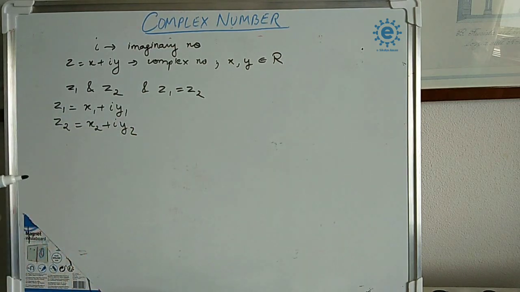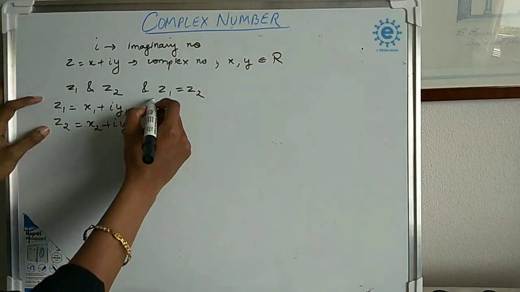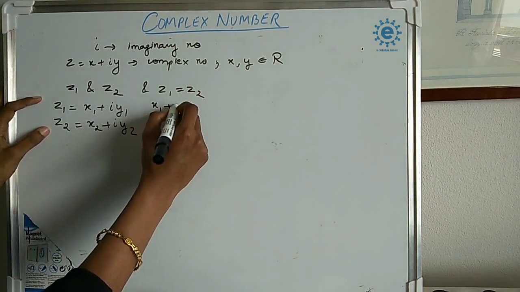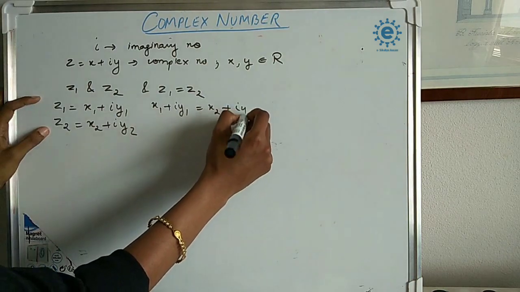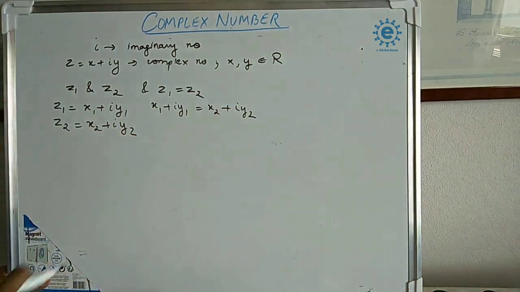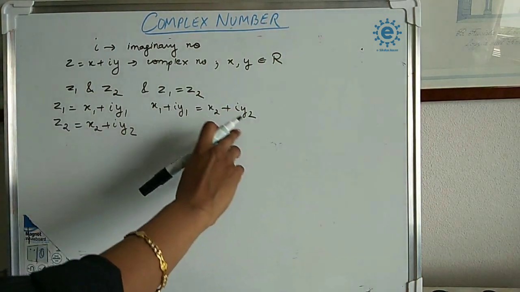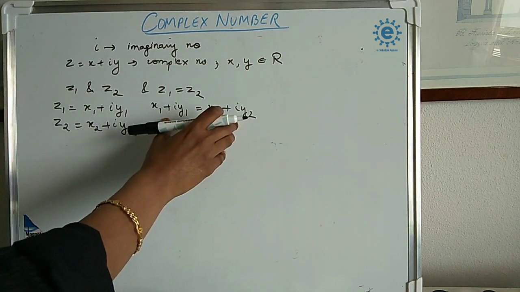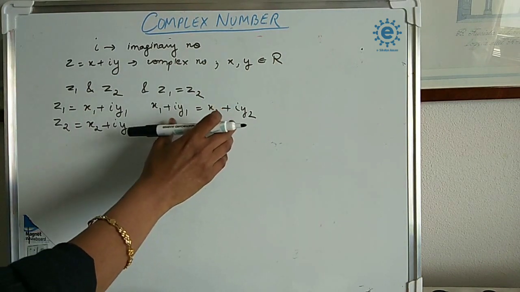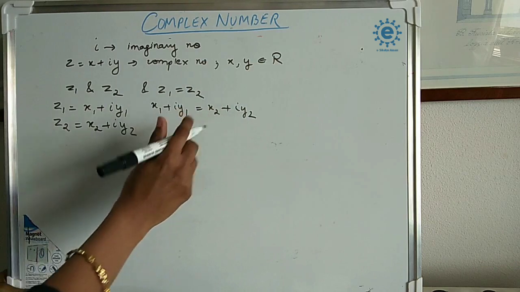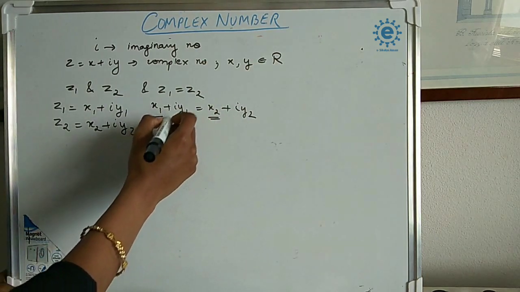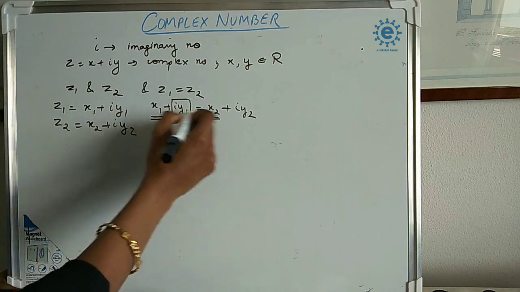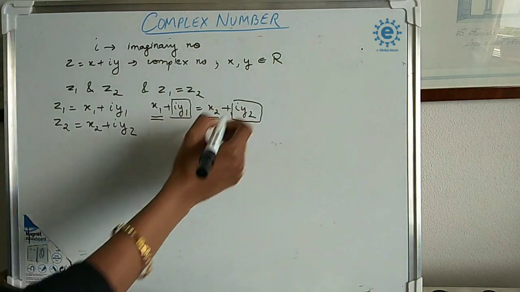So what we will do, we will put both these values here: x1 plus iy1 is equal to x2 plus iy2. In order for both these complex numbers to be equal, remember this is possible only if both the real parts of the complex numbers are equal and both the imaginary parts are equal.